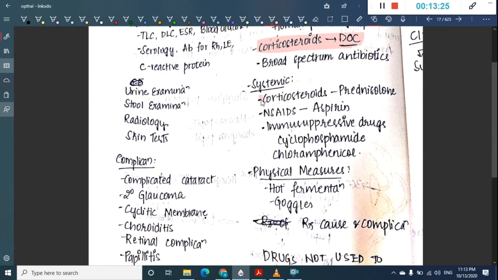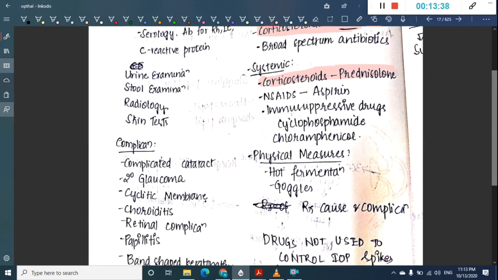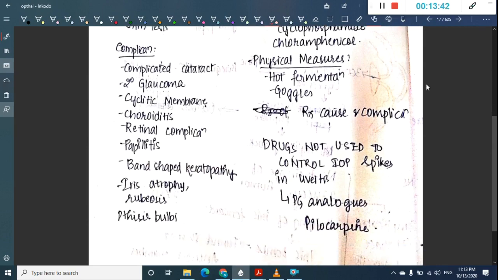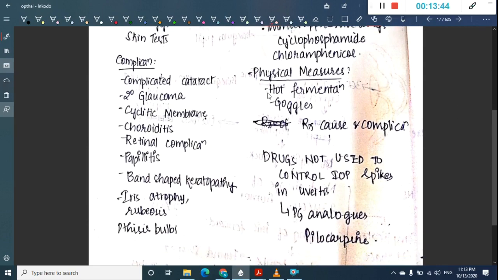Then for systemic use we can use corticosteroids like prednisolone, or you can use aspirin, or immunosuppressive drugs like cyclophosphamide and chlorambucil can also be used. Then physical measures include hot fomentation or goggles, and treatment of the cause and complications.